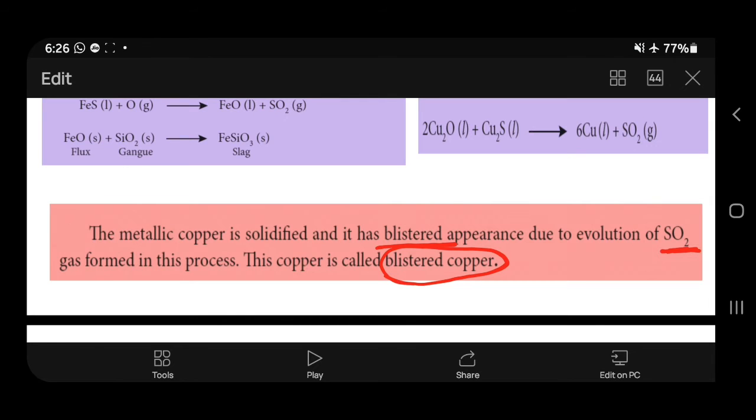Because of the evolution of sulfur dioxide. In this reaction sulfur dioxide gas is produced, and it is removed as a gas, so the blister is formed. So, what is blister copper? You have to write these 2 lines, a very important small question. With this, smelting is over.